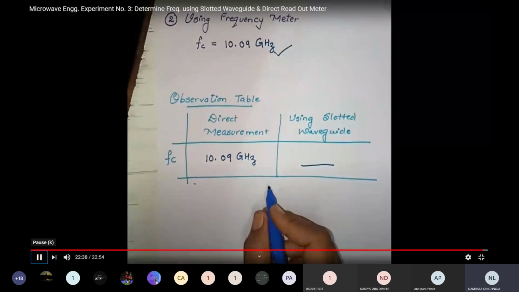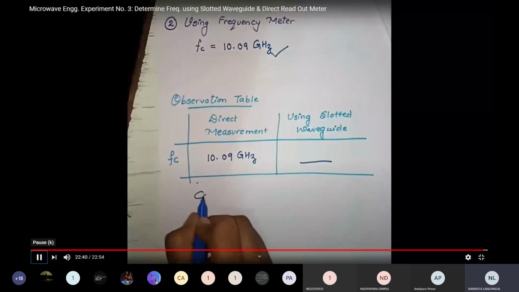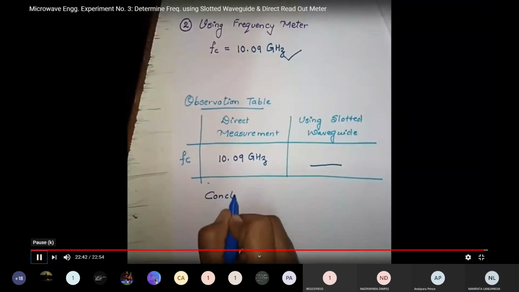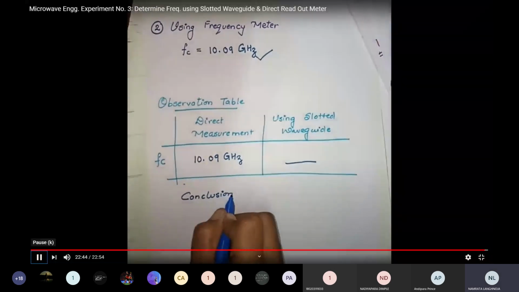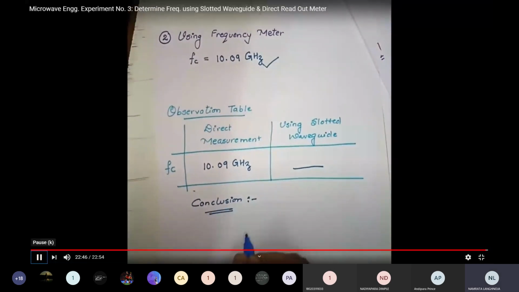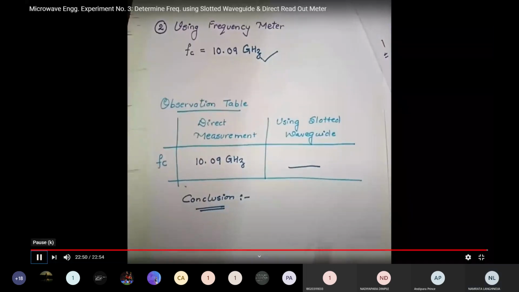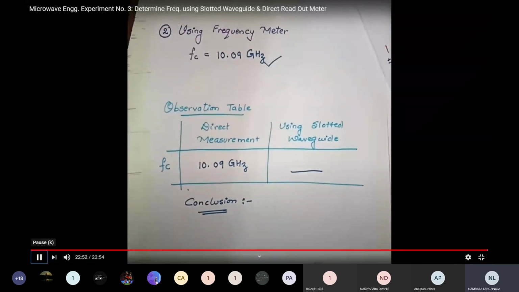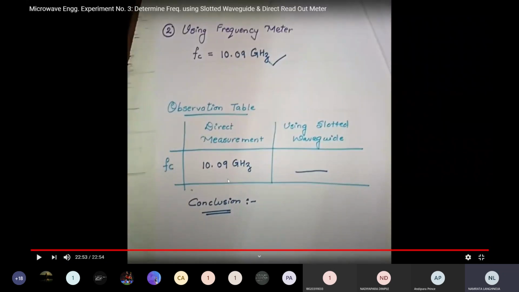So after writing the observation table, you have to give the conclusion of this experiment, whatever you have studied inside this experiment. So you have to write down the conclusions and thereafter your experiment is over. Thank you. So once your experiment is over, what thing do you have to write in conclusion?